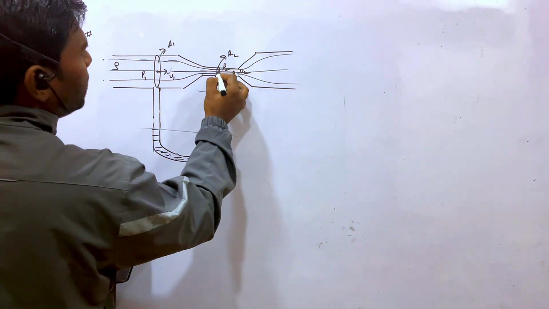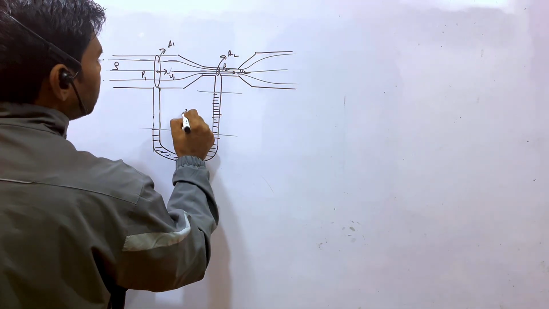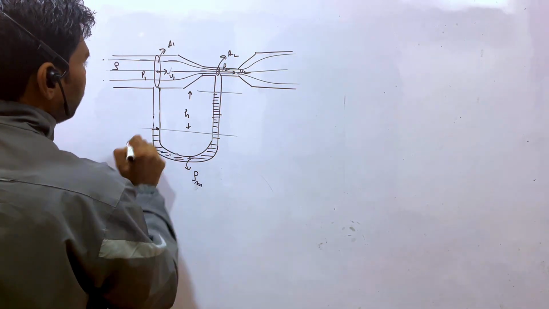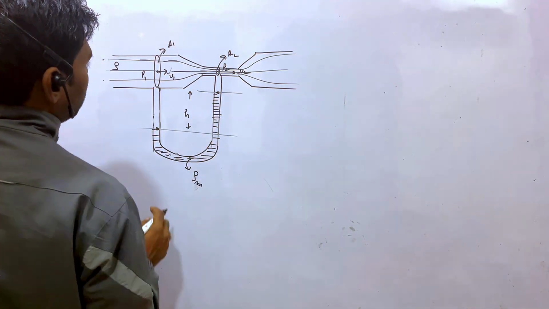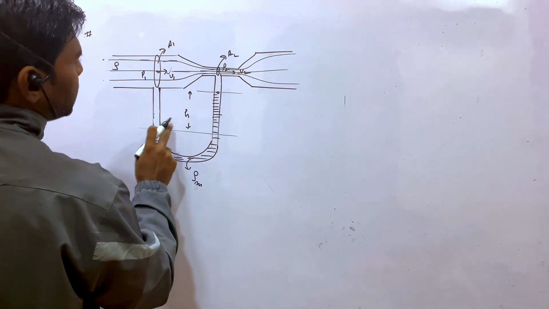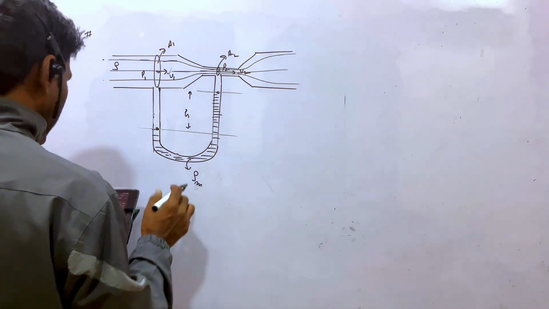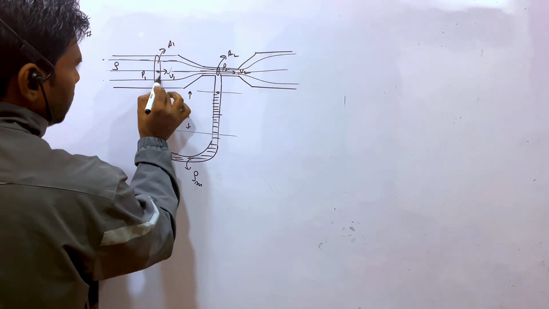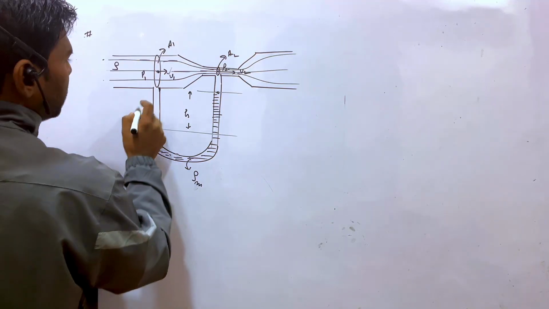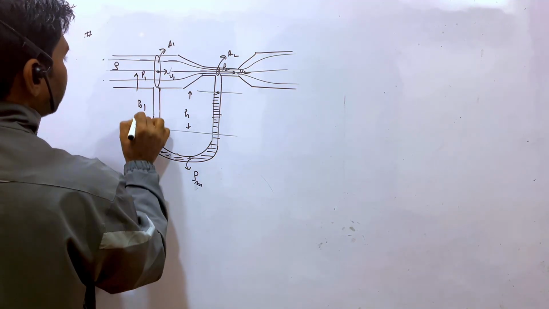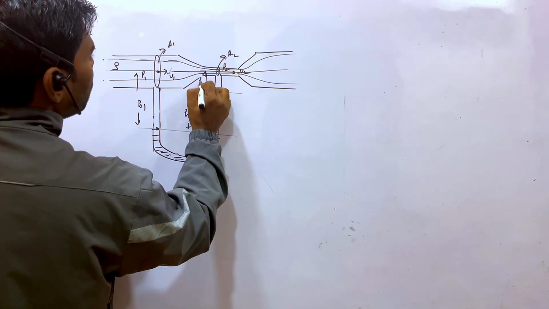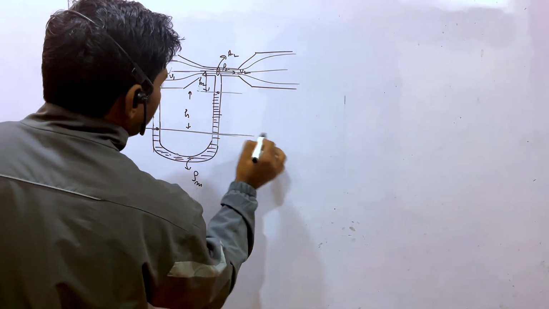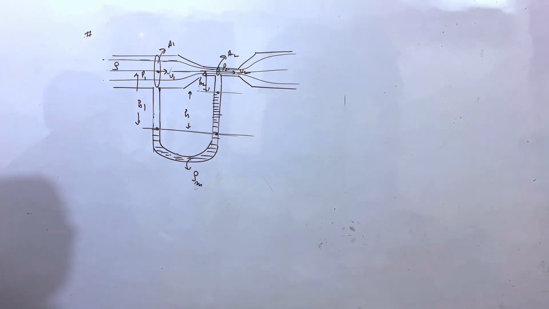Is it clear or not? If this is point 1 and this is point 2, we can measure this height h, right? If you consider the pressure P at this point, so what is the pressure difference? First of all, you tell, right? You can assume the pressure at this is P1, if this height is h1 and this height is h2. Is it clear or not, you tell? So the pressure at this point will be the same.